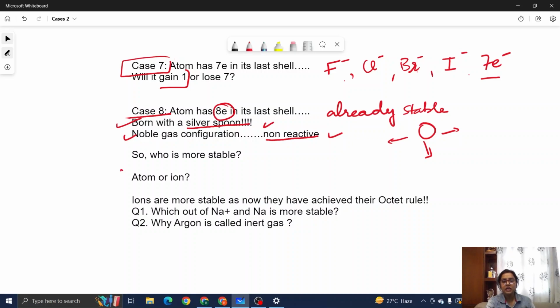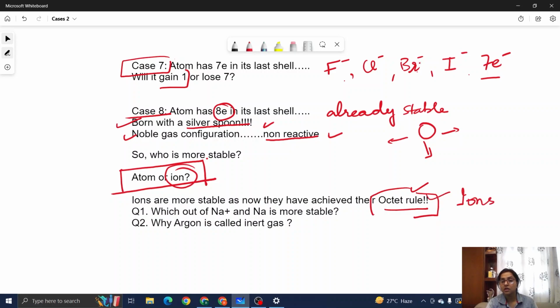Okay, so now a very important question comes. Who is more stable, atom or ions? Of course, children, ions are more stable. Why? Because now they have achieved their octet rule. Octet rule, which was the only rule which defines their stability. This atom said that if I have this octet rule achieved, I will be very stable. And to achieve this rule, this atom is ready to form ions. They can be positive ions, they can be negative ions. Positive if they give electrons, negative if they gain electrons. Okay? Giving is positive, gaining is negative. You don't have to take anything from anyone else as a favor. That's a very negative thing to do.